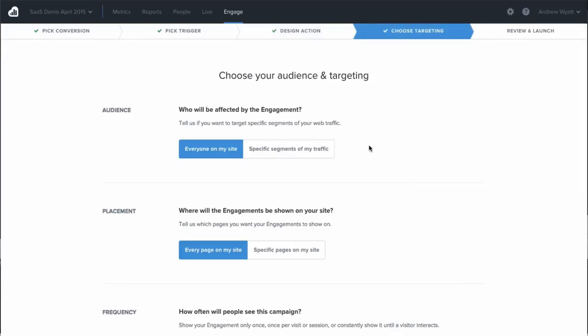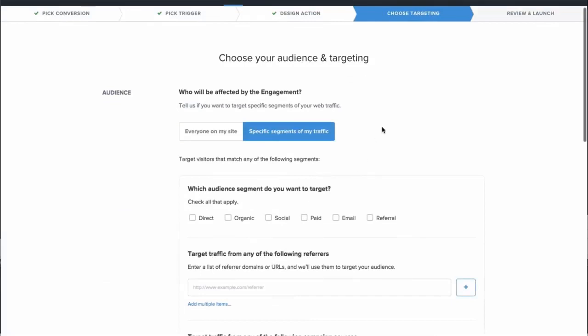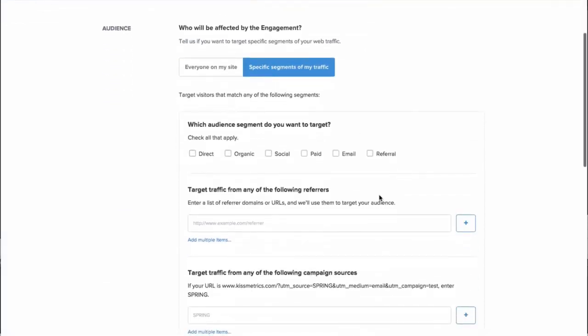So this is the really cool part with Engage. Since it's built on top of Analyze, we know a lot of information about how this person got to your website. So we can use all that information to customize or target this engagement. So we can choose to display Engage to specific segments of your traffic, based off of the channel they came from: direct, organic, social, paid, email, or referral.